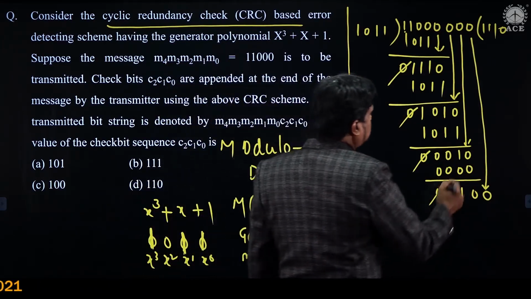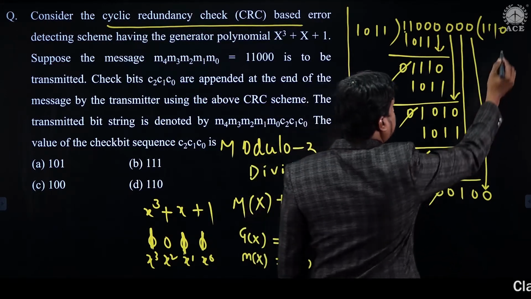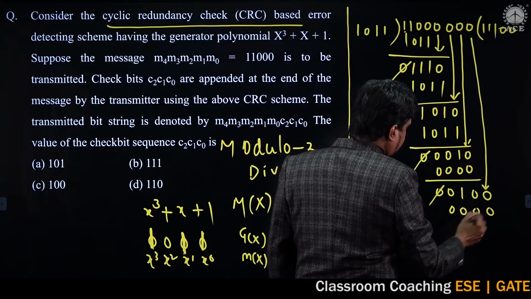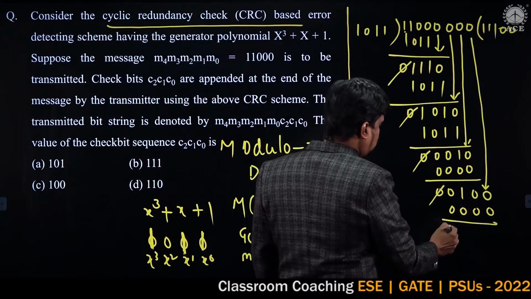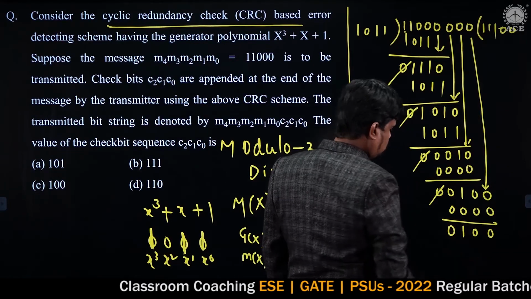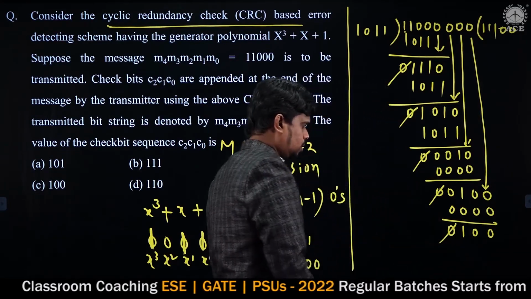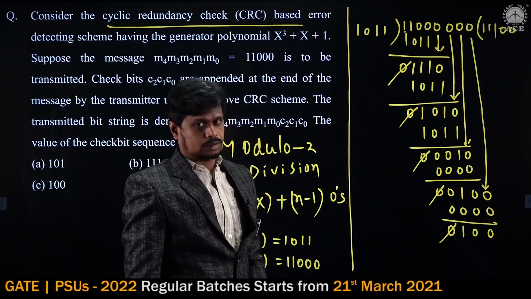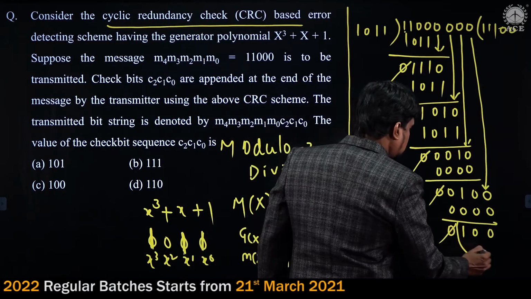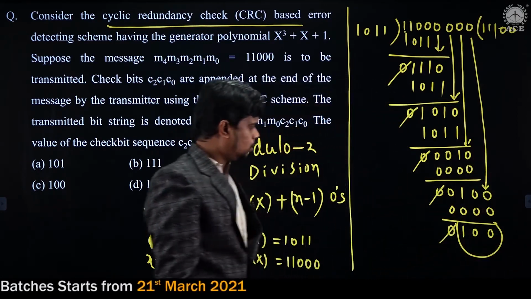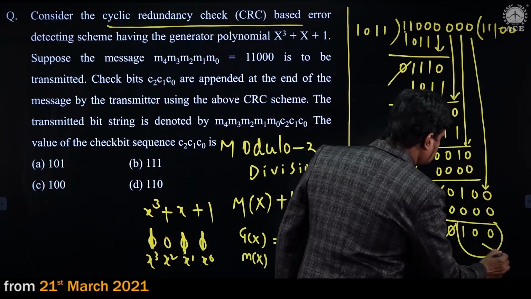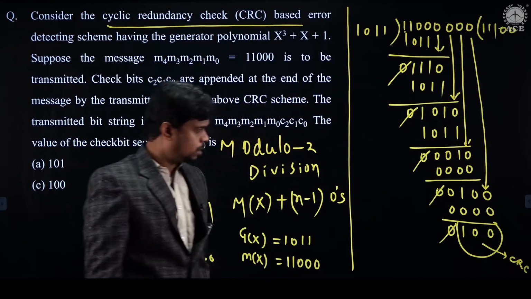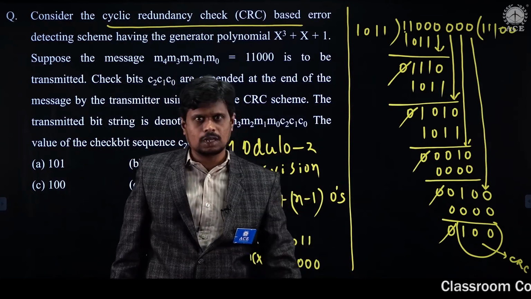Now what is the MSB bit here? 0. So my quotient is 0. 0 into something is 0. Then if I perform the XOR operation, 0 1 0 0, and this 0 can be cancelled. Is there any bit left here? No, all the bits we have processed. So whatever remainder we are having now, this remainder is called as CRC here.